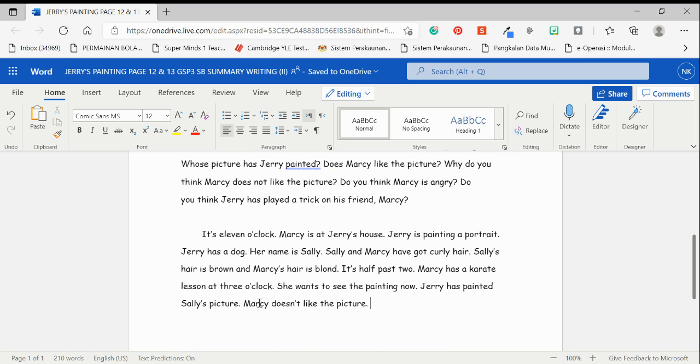But I purposely do not want to change the name Marcy here, because the reader may have some confusion when reading this, because Sally's, then after that Marcy. So which one? She may be referring to Sally or Marcy. We do not know. So sometimes the learner can get confused. So it's better to use Marcy.